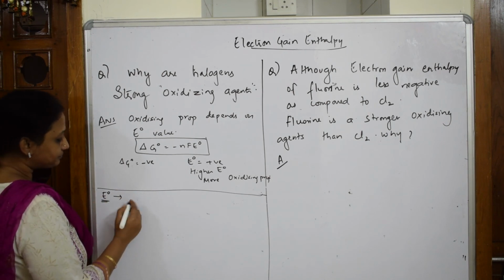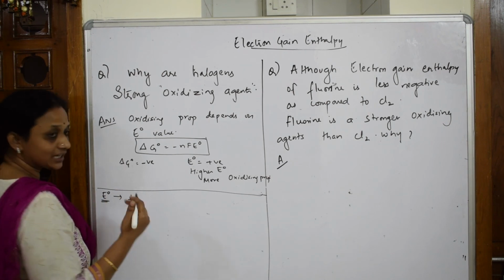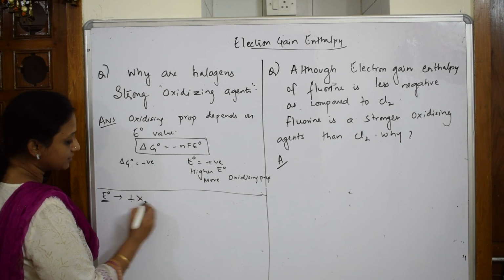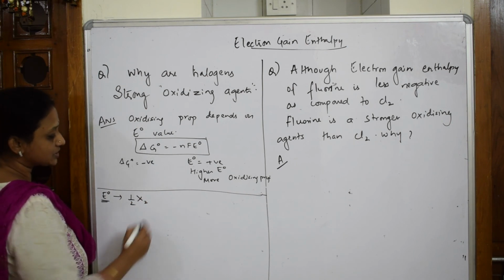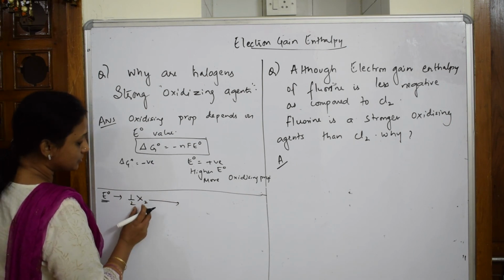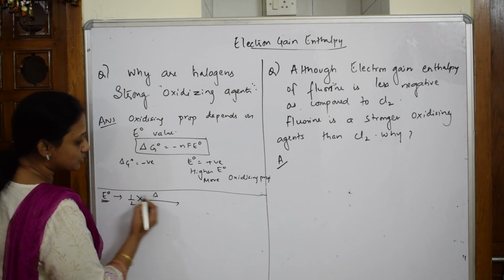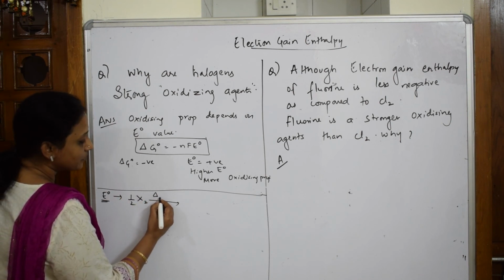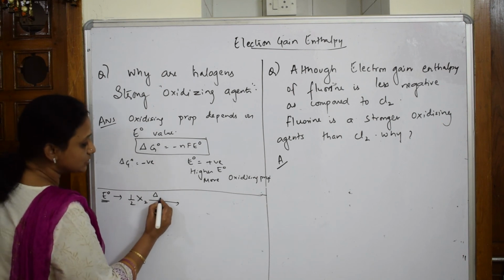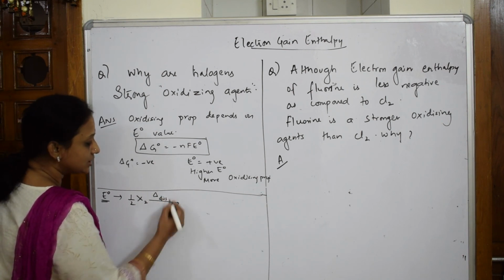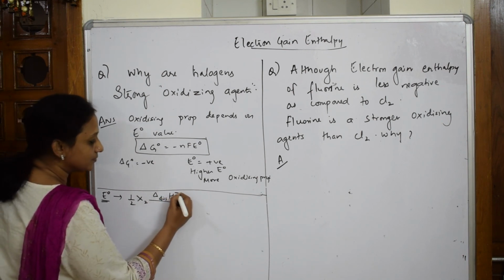Suppose I take a halogen, the molecule X2, half of this. Now I'm going to introduce the concept of delta, atomization or dissociation enthalpy. I'm going to dissociate it using a certain amount of energy.